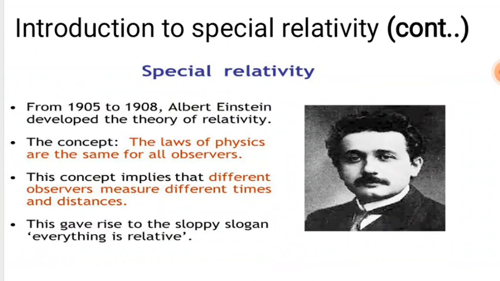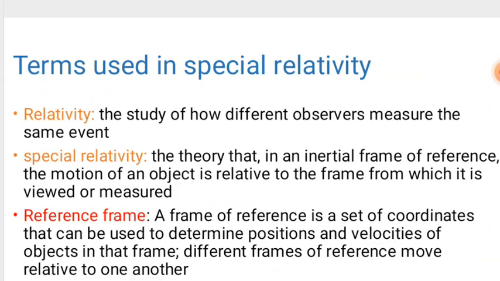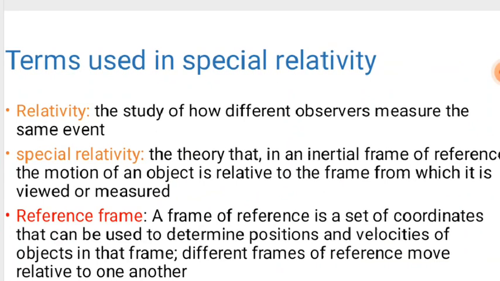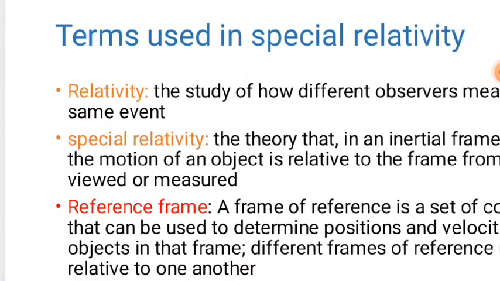What about the result from observers who are at rest? What about the result we'll get when the frame is moving? These are the points Einstein tried to look at. Let's go ahead by looking at the terms used in special relativity.